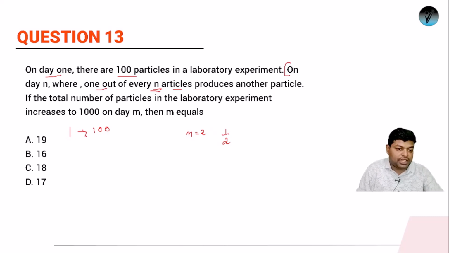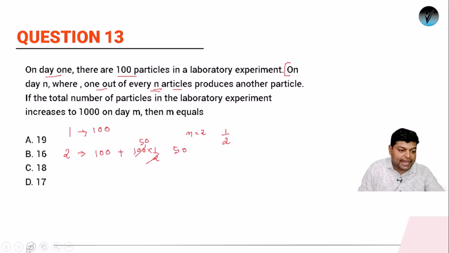So suppose day 1 में आपके पास 100 organisms हैं, तो in day 2 how many organisms will we have? ठीक है, initially there were 100. Now what will happen, we'll have some extra, कितना, 100 into 1 by 2, because 1 out of 2 will produce more organisms. So how many extra organisms will we have? 50 extra organisms. So the total number of organisms we have is 150, ठीक है. At the end of day 2, the total organisms will be 150.